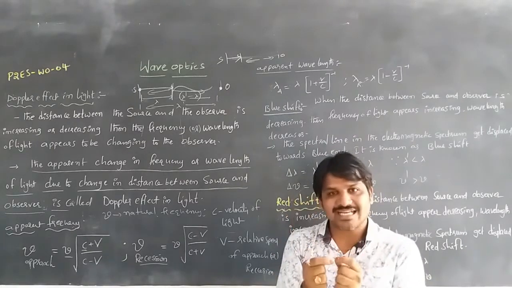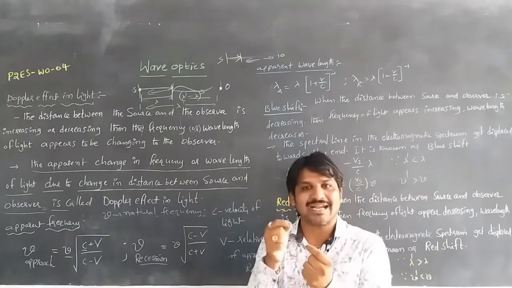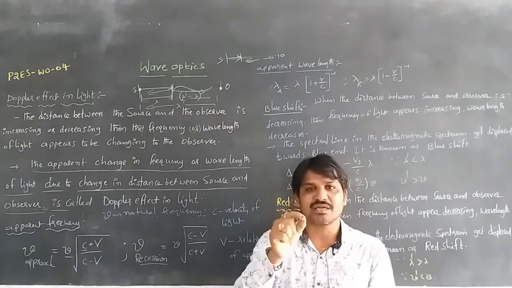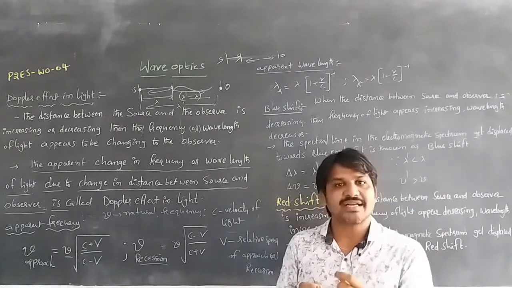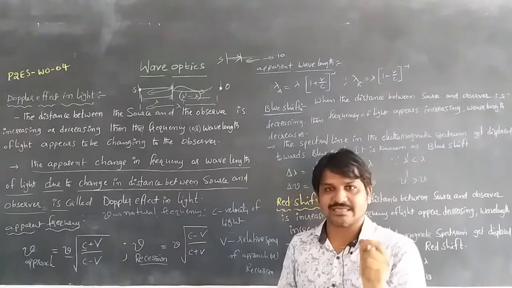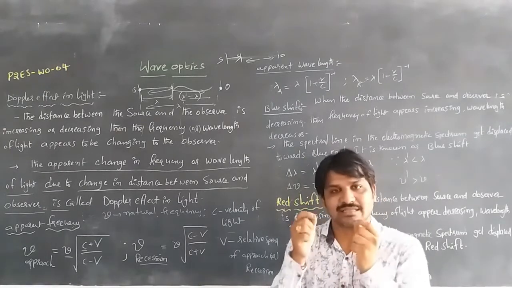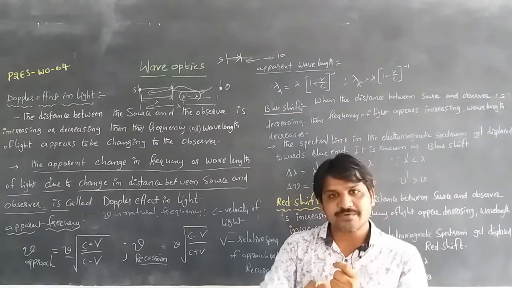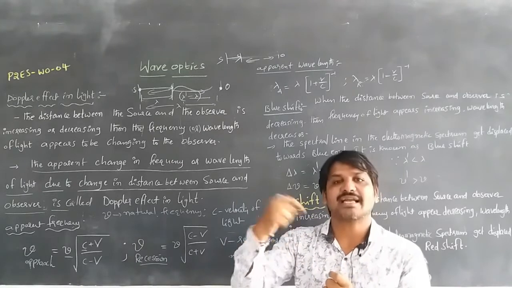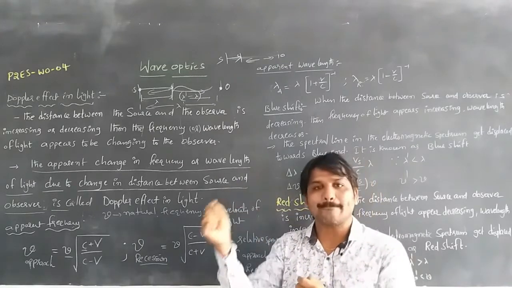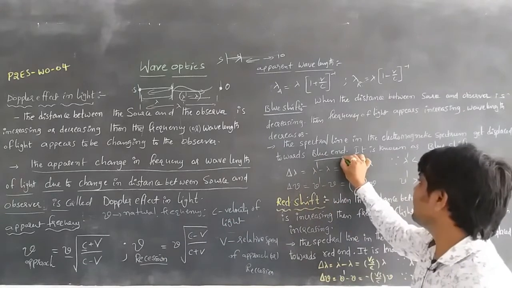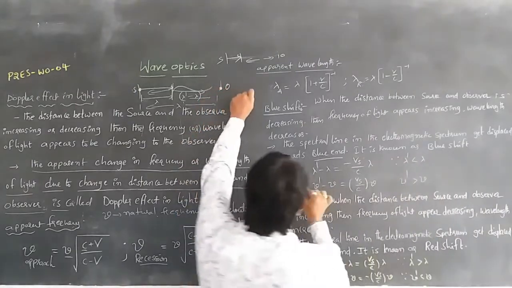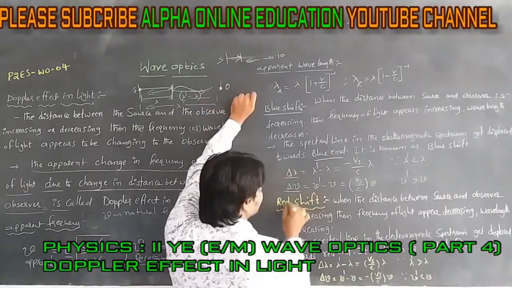When the distance between the source of light and observer is decreasing, the frequency of light appears to increase and the wavelength of light appears to decrease, then the spectral line in the electromagnetic spectrum is displaced towards the blue end. It is known as a blue shift.